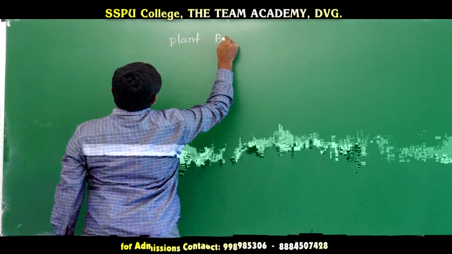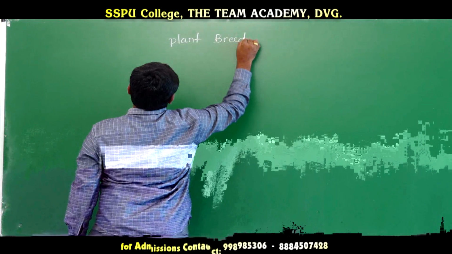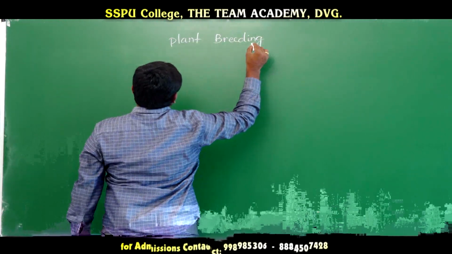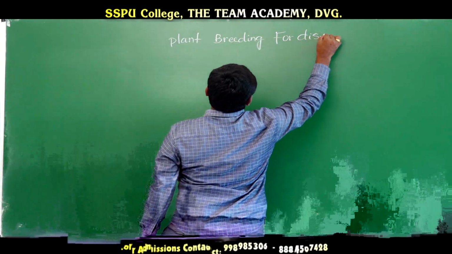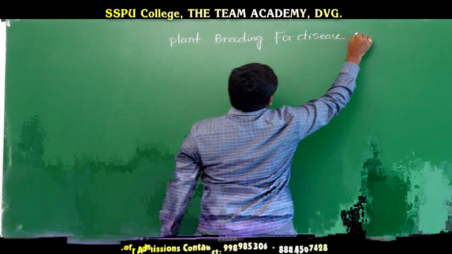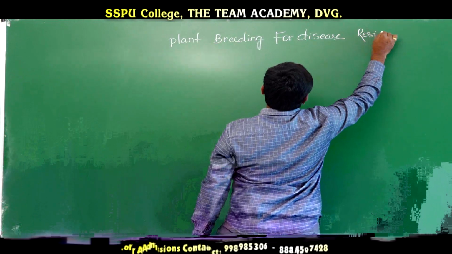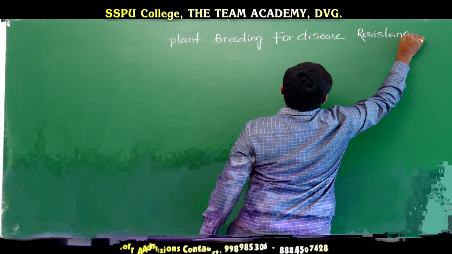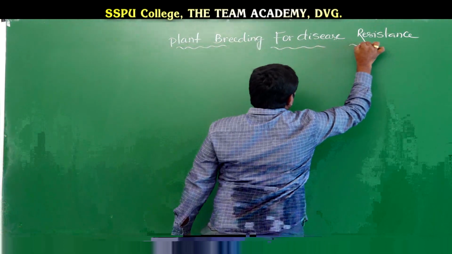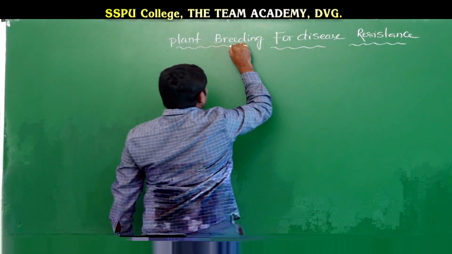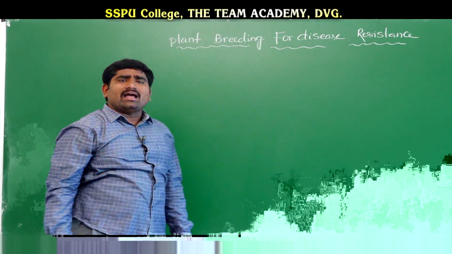Plant breeding for disease resistance. What is resistance? Resistance is the ability of the plant to avoid the disease.